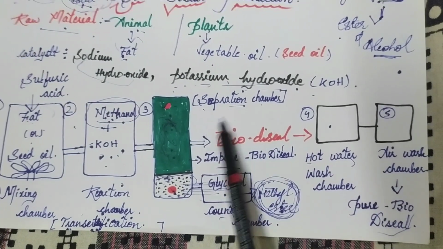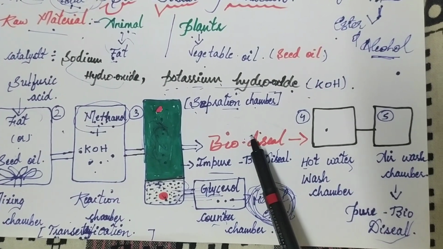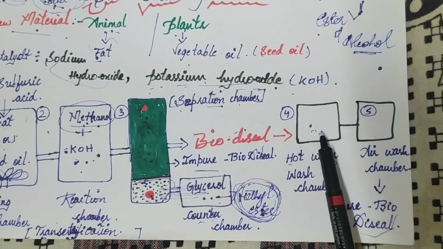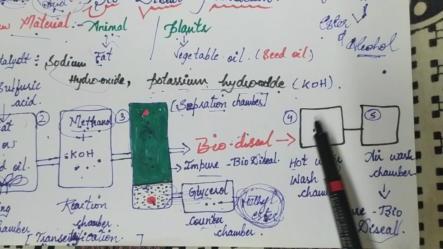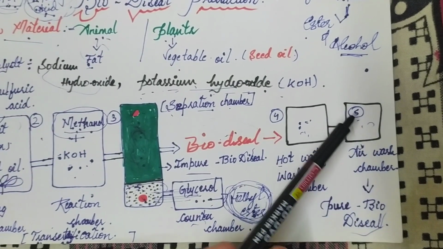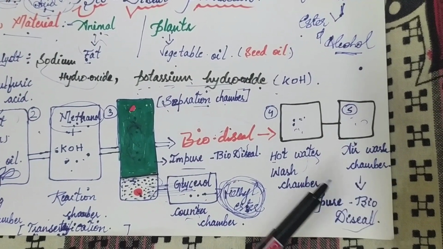Again, the impure biodiesel is treated in the hot water wash chamber, where 50% of purification occurs. Then it goes to the air wash chamber, and after that completely pure biodiesel is formed.